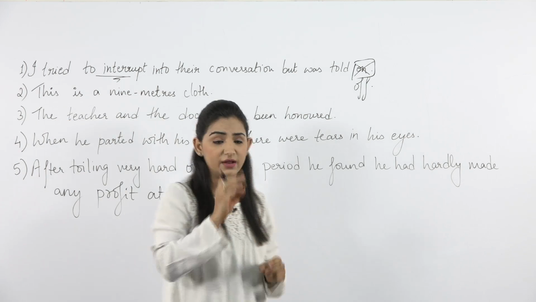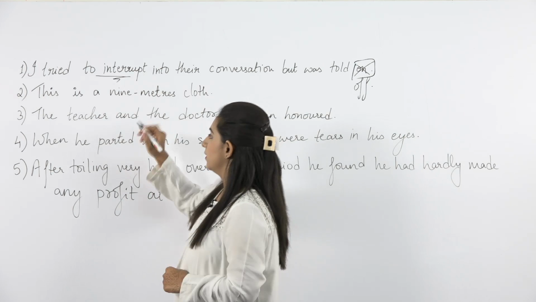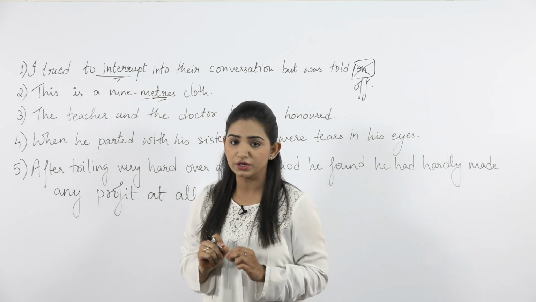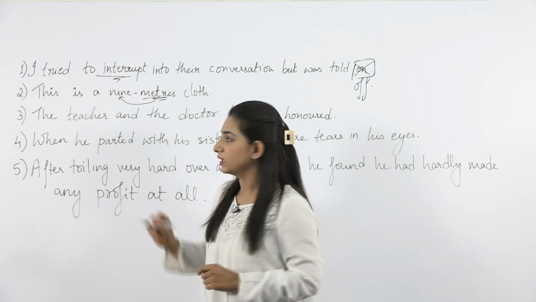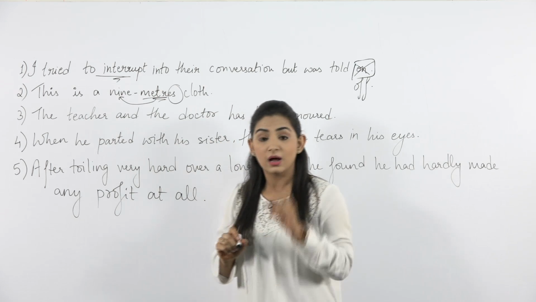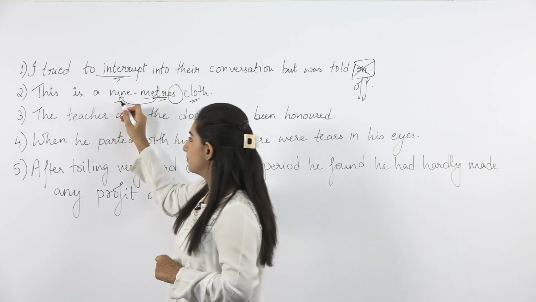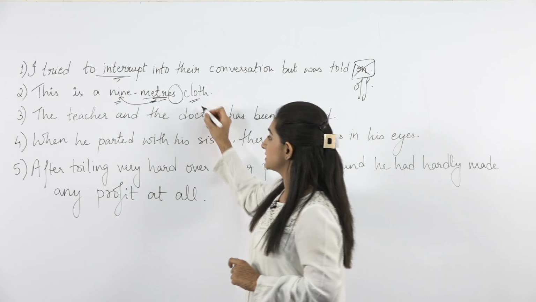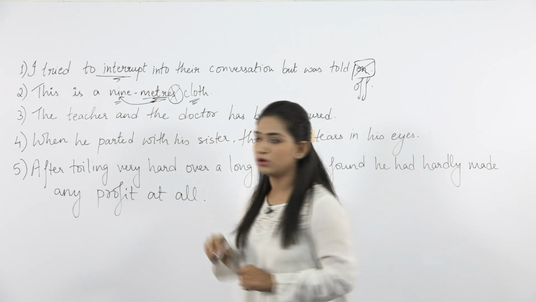Now here, this is a 9 meters cloth. I have told you this in subject verb agreement as well, that wherever we have a measurement unit or a counting unit given and we have a number before it, we never put it in plural form unless we have a noun. So if we have a number and a measuring unit or a unit of counting, and it is followed by a noun, in that case this should be in singular form.